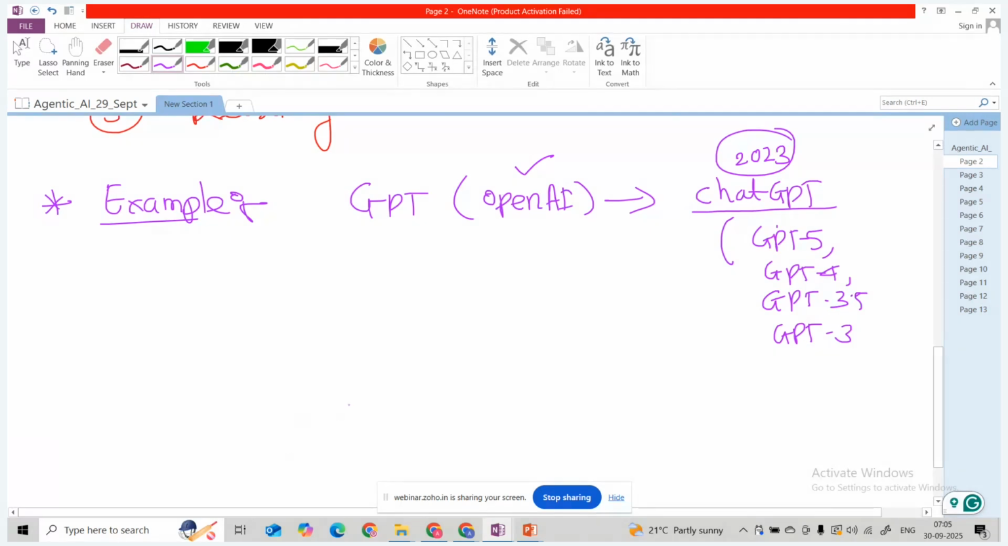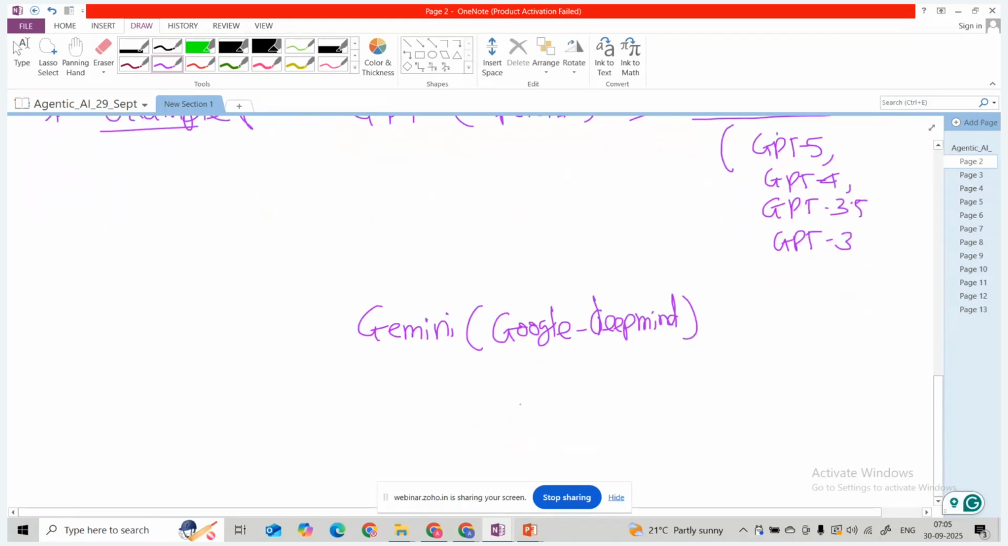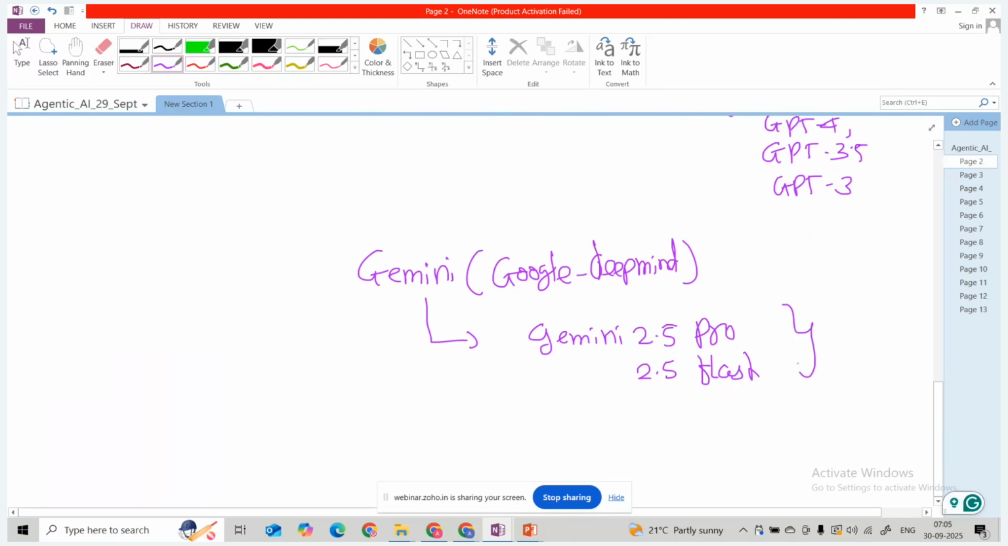Then another competitor is Gemini, from Google DeepMind. This company has come out with different versions of Gemini. As of now you can see the Gemini 2.5 model, 2.5 Pro, and the 2.5 Flash model. Very advanced models, guys. It is not only for text; it also handles audio. This is a multimodal model. Why is it called multimodal?